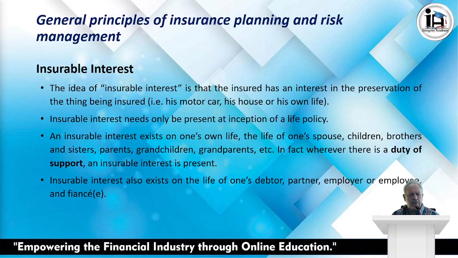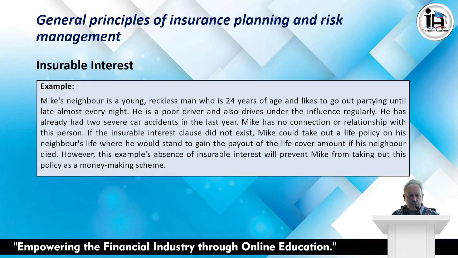Insurable interest also exists on the life of one's debtor, one's partner, employer, or employee, or a fiancé, because there is a relationship there. Right, let's look at an example of an insurable interest. Example, Mike's neighbor is a young, reckless man who is 24 years of age and likes to go out partying until late almost every night. He is a poor driver and also drives under the influence regularly. He has already had 2 severe car accidents in the last year. Mike has no connection or relationship with this person.